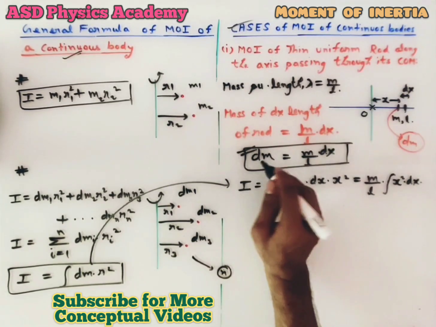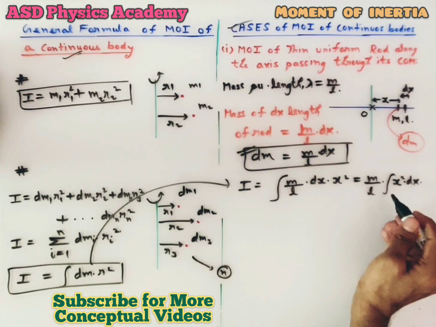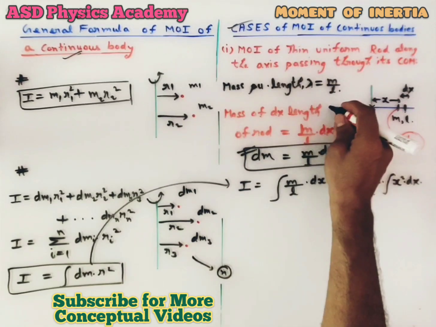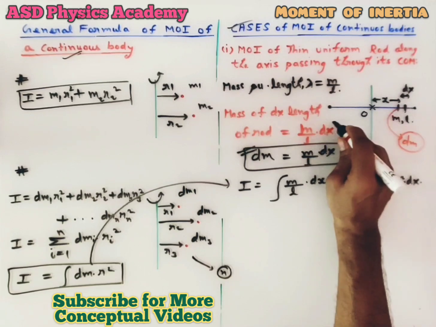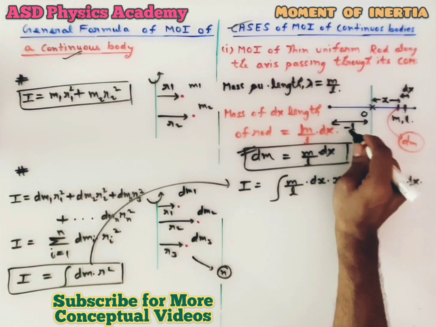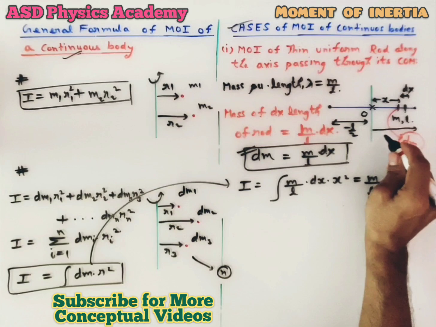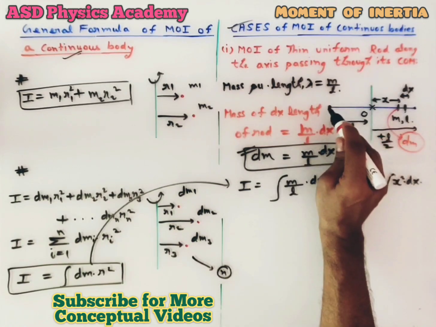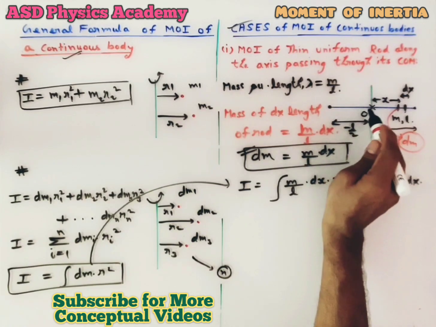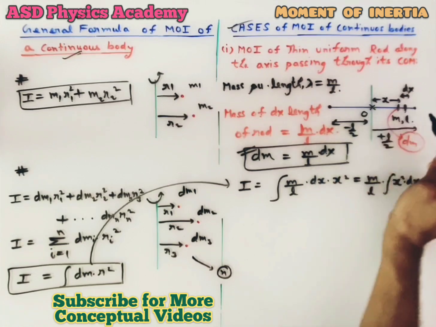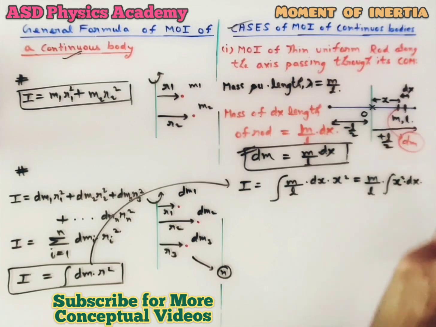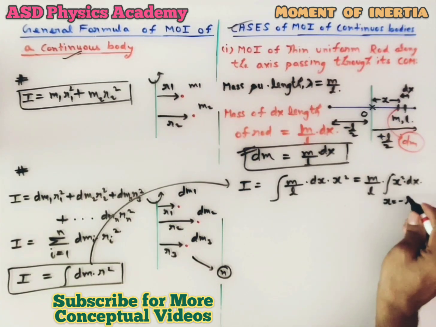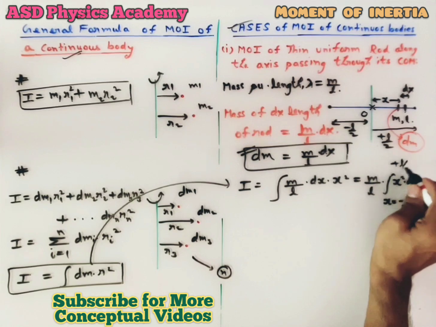After finding the dm and putting it into the formula, we have to put the limits, lower limit and upper limit. The rod has one end here and another end here. If this is the origin, this side is minus L by 2 and this side is plus L by 2. That means one end of the rod is at a distance of minus L by 2 from the origin, the center of mass, and the other end is at a distance of plus L by 2. So the limit will be x equal to minus L by 2 to plus L by 2.